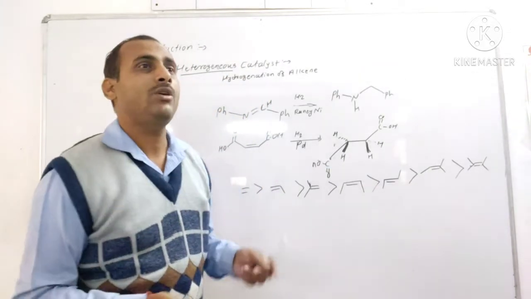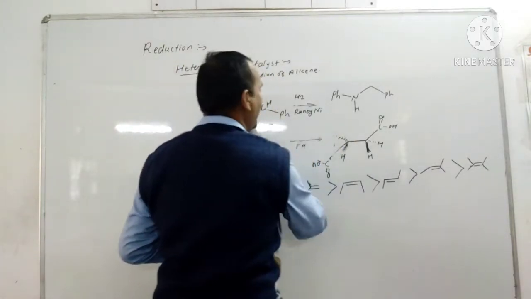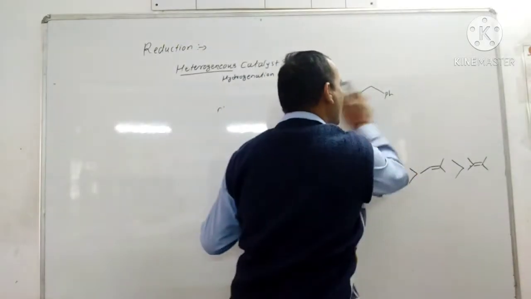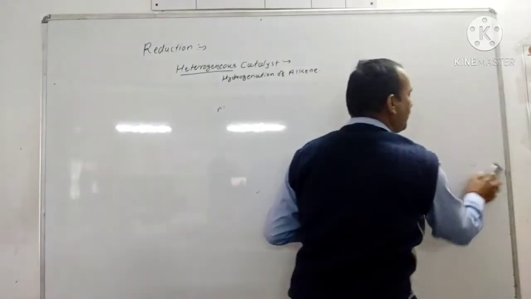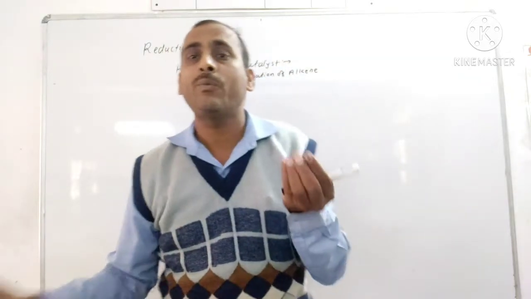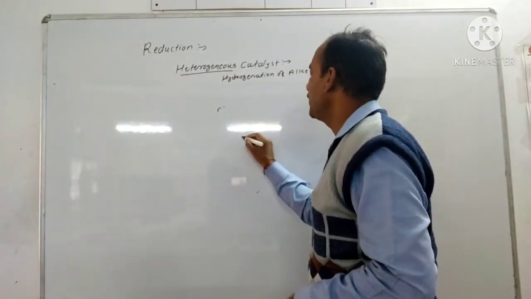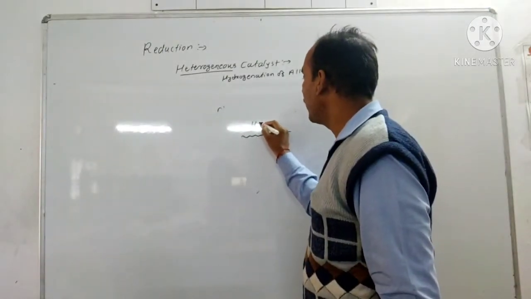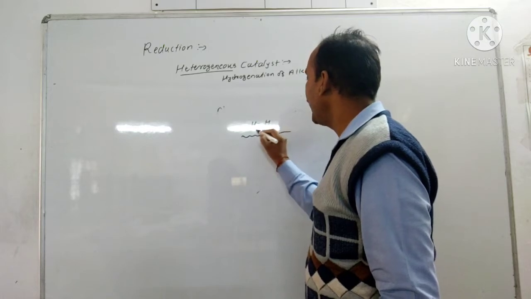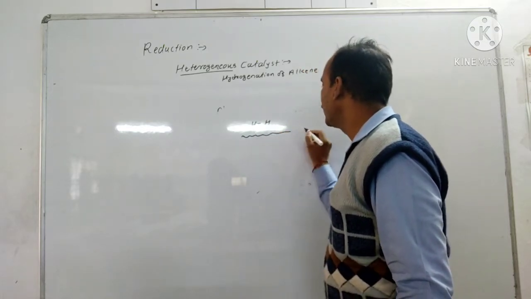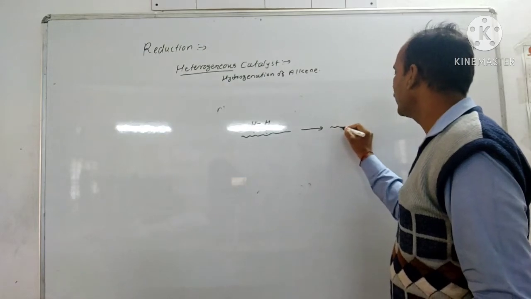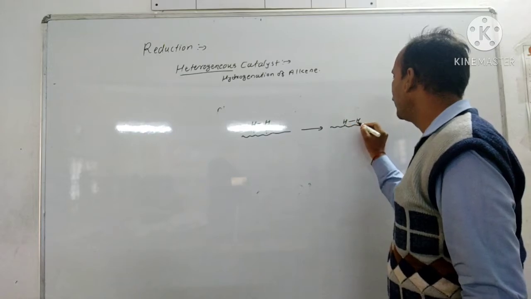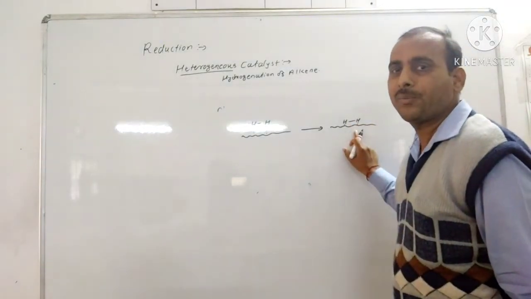Now let's see the mechanism of catalytic hydrogenation. In catalytic hydrogenation, the catalyst is a solid, and hydrogen gas is passed over the solid surface. This hydrogen gas is adsorbed on the solid metal surface. Suppose this is the solid metal surface of the catalyst, and the hydrogen gets bound to it.